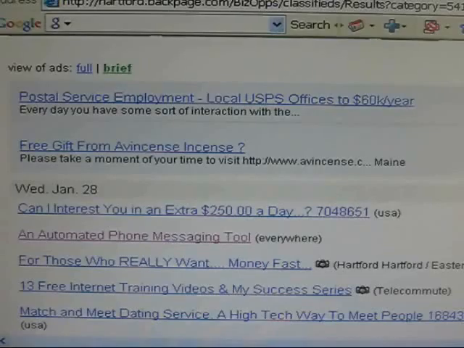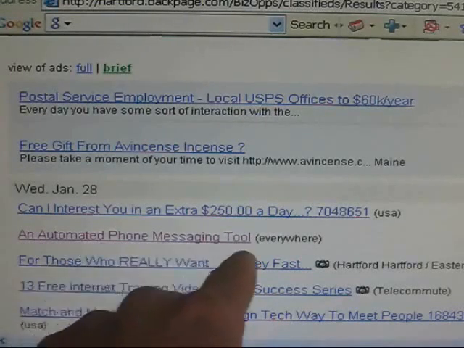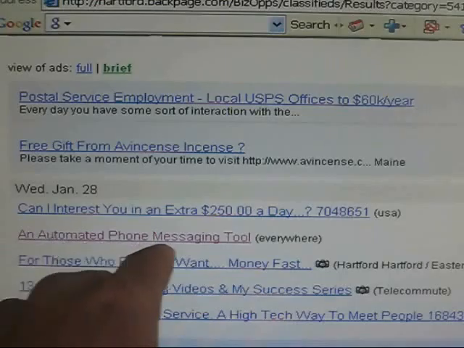And you can see a few minutes later that now my ad has been activated. There's the ad that you saw me post. There it is right there.